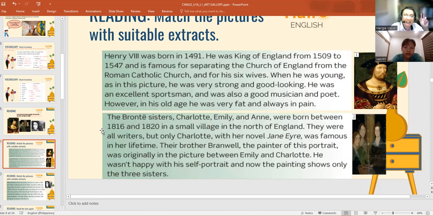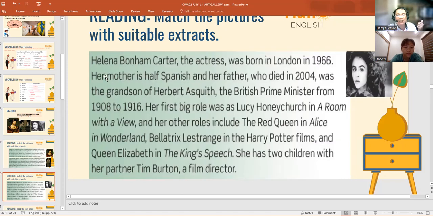Then the second picture is the Bronte sisters. Who are the names of the Bronte sisters? Charlotte, Emily, and Anne. Okay, and the last picture, her name is Helena Bonham Carter. Okay, now we already understood them.